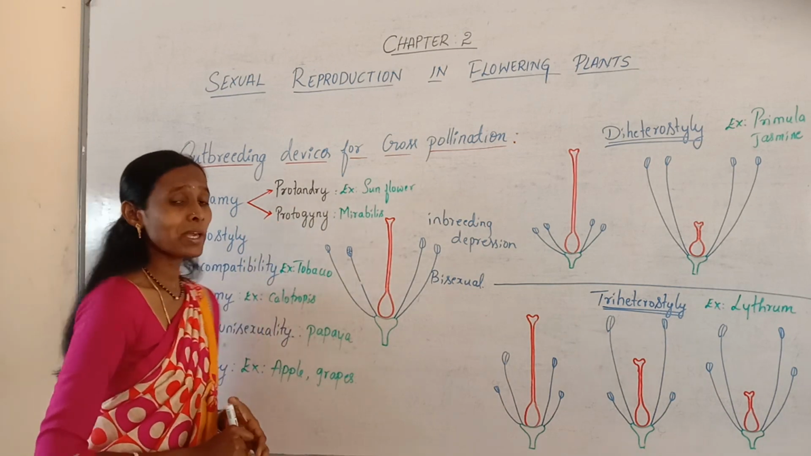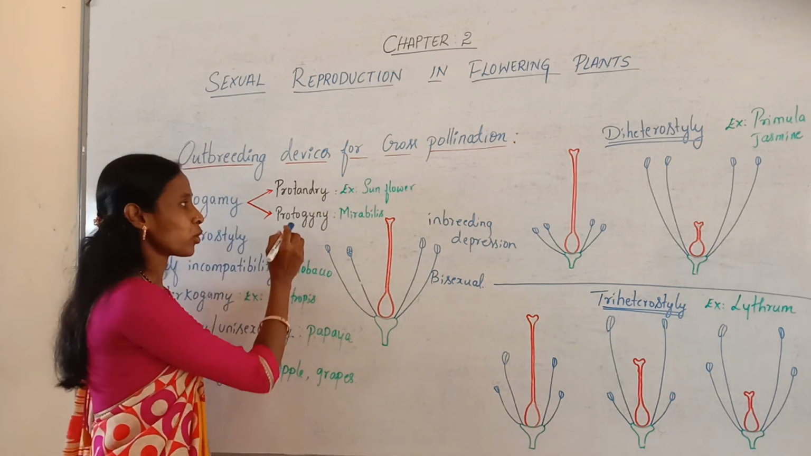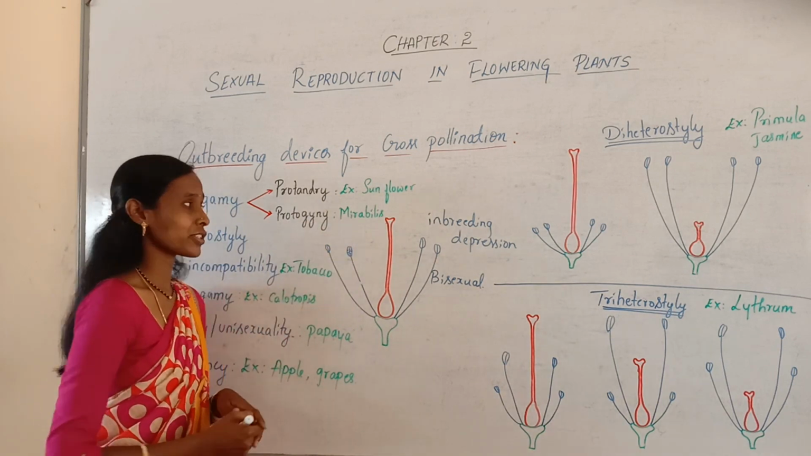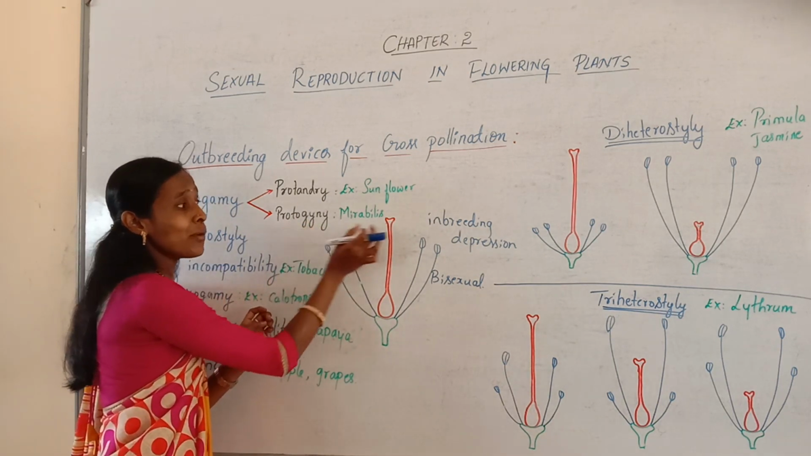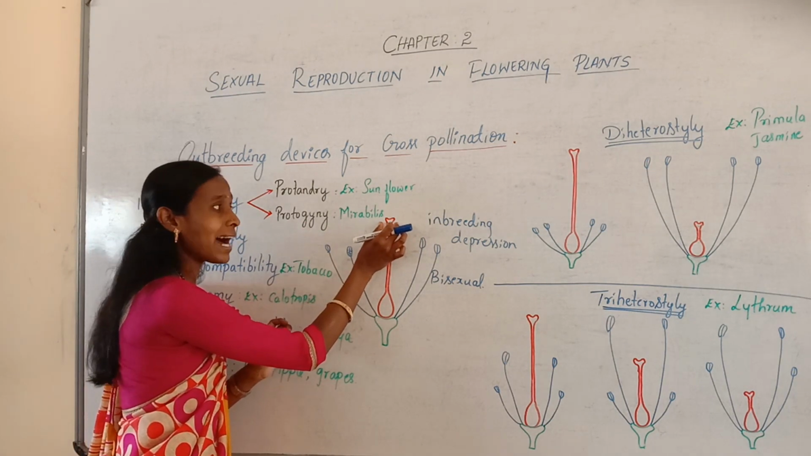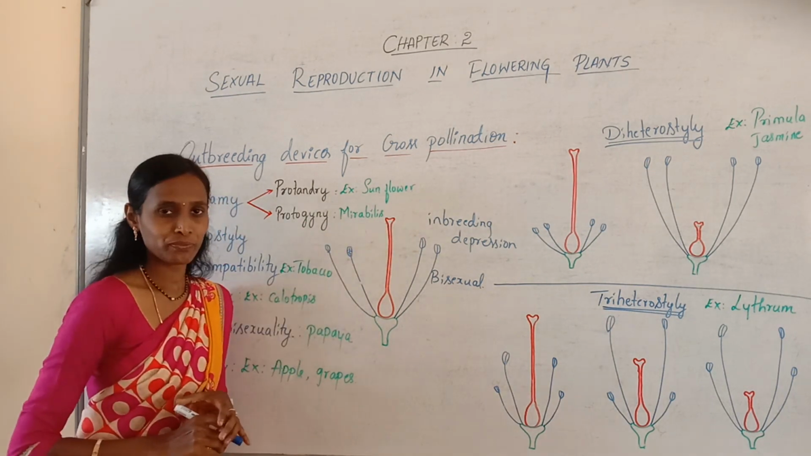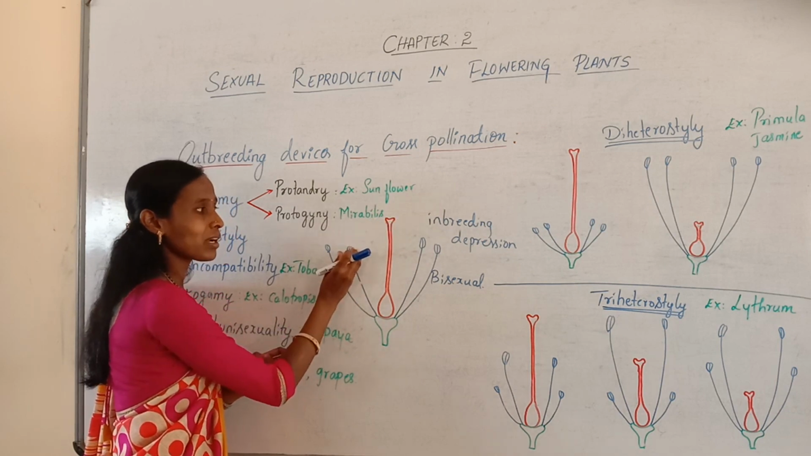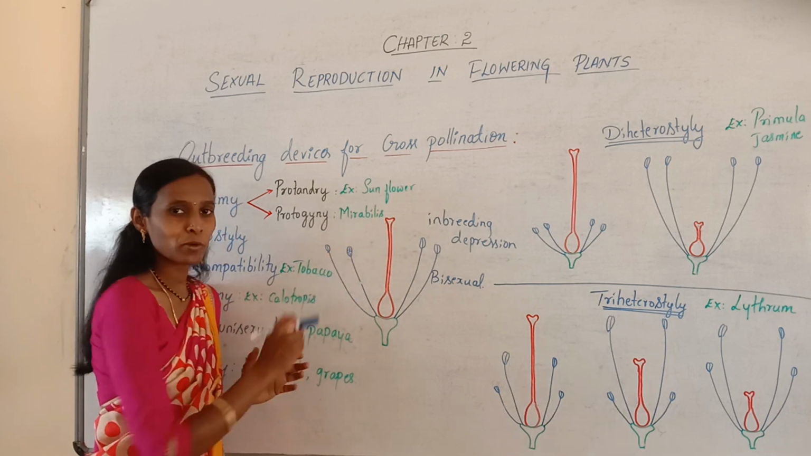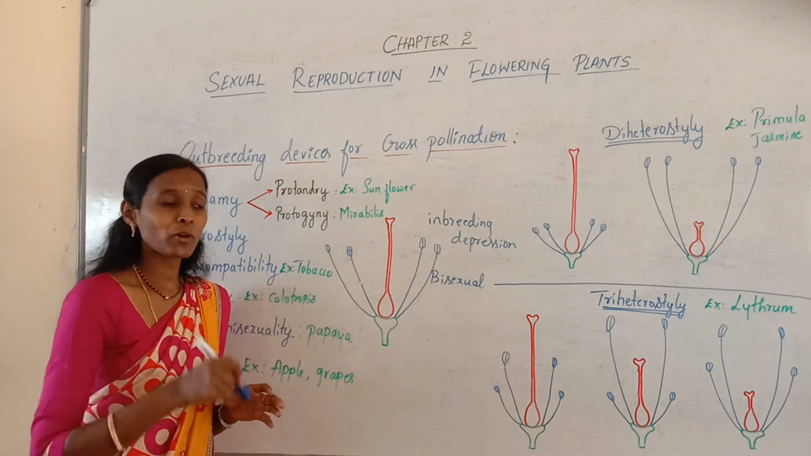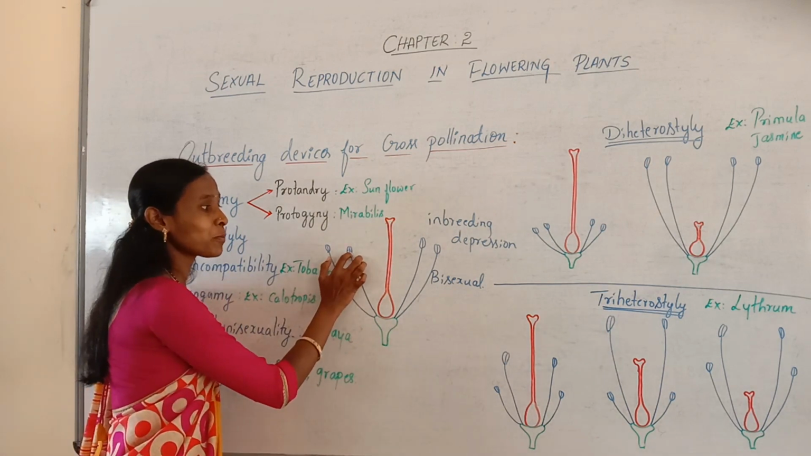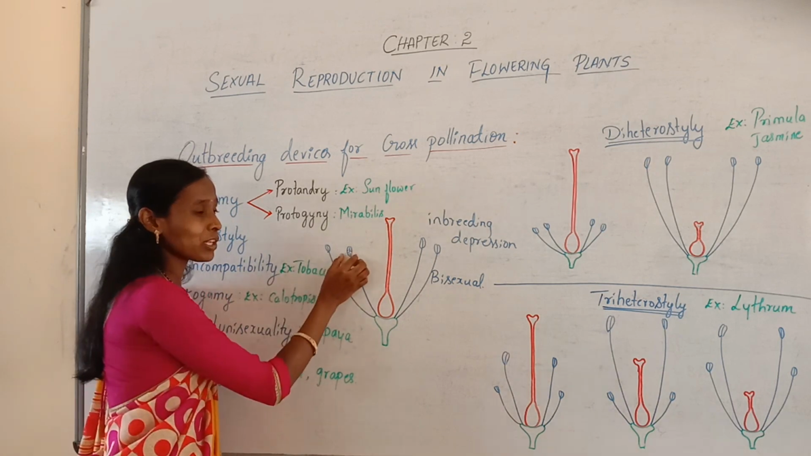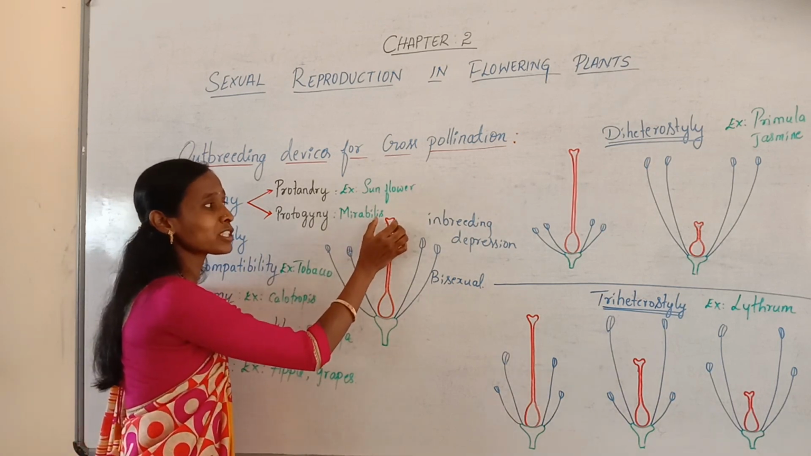And one more type, it is protogyny. Proto means first, gyny means the female sex organ, gynoecium. So in this case, the stigma will mature earlier than the anther. Here, the stigma is matured but not the anthers. Again, it prevents self-pollination. How does it prevent self-pollination? Because these pollen grains cannot be available to the stigma, because the anther is not matured, only the stigma is matured.